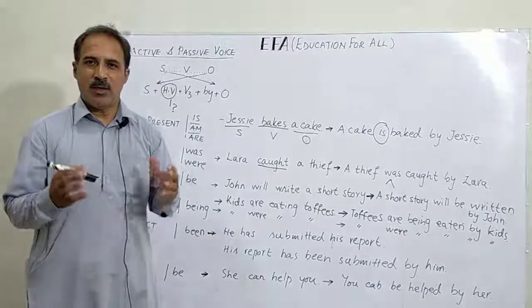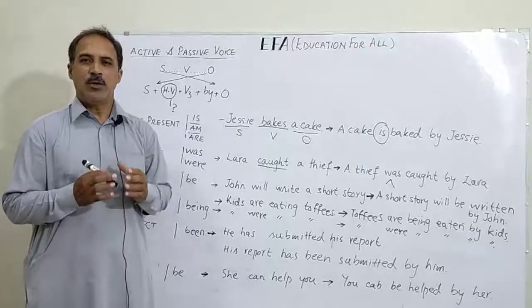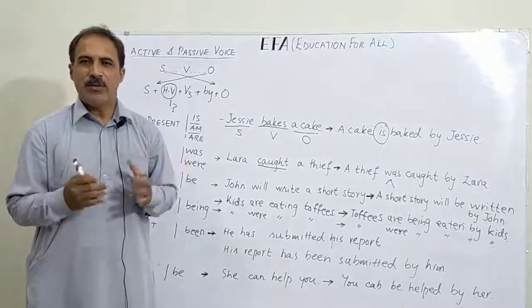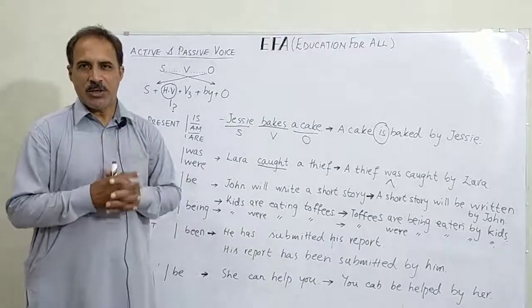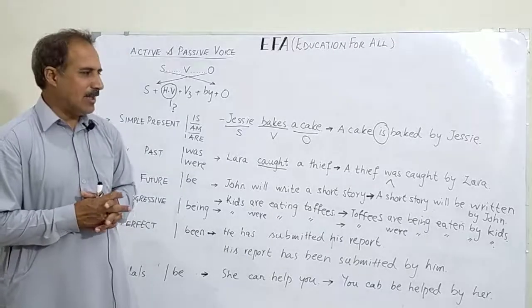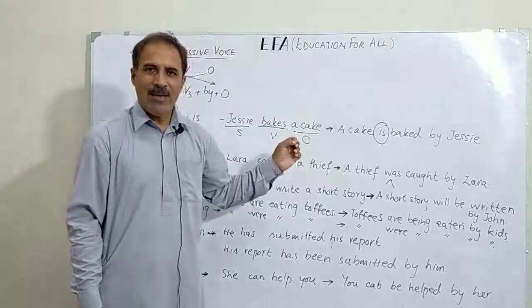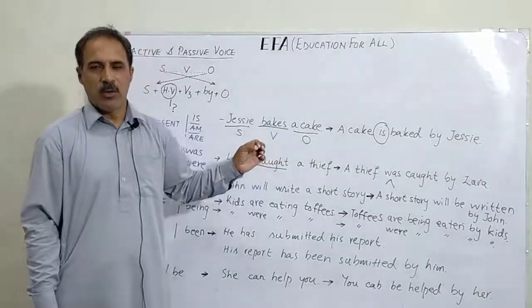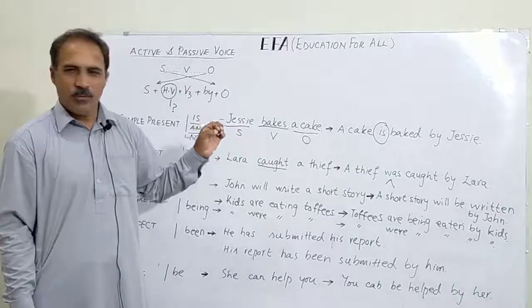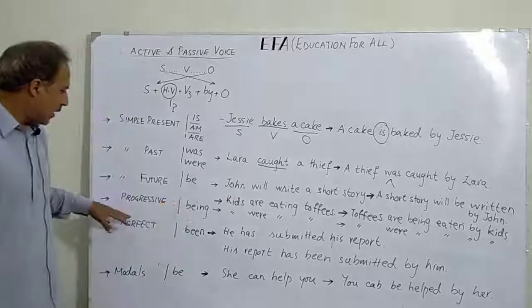Remember that if there are already helping verbs in the active voice sentence, we do not remove them, we do not change their position. They are used in the same position in the sentence and they are repeated. A short story will be written by John. So be is added before written, which is the past participle form of the main verb.